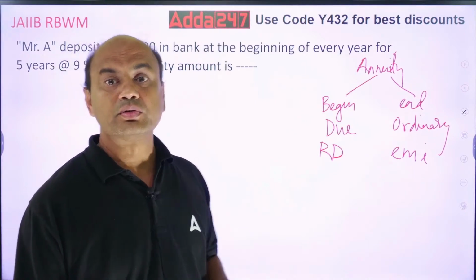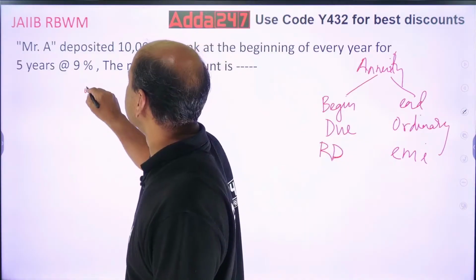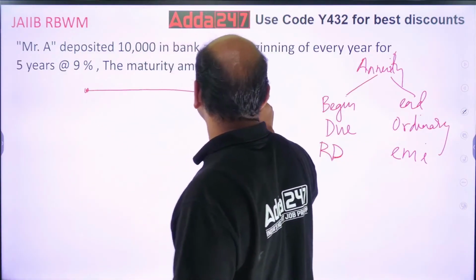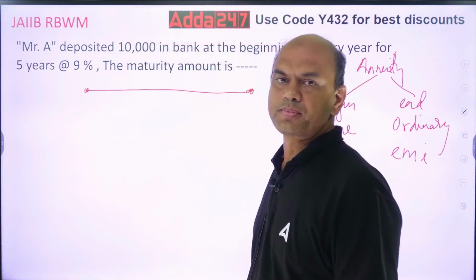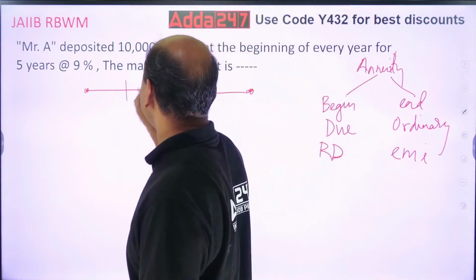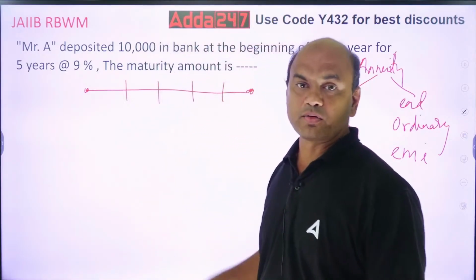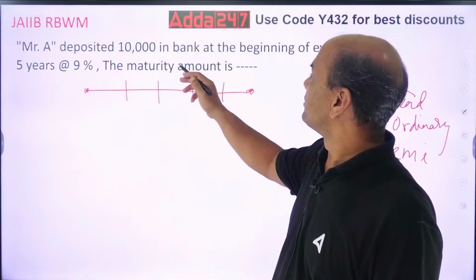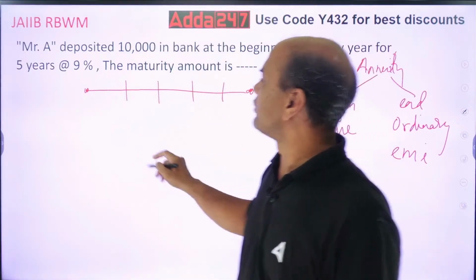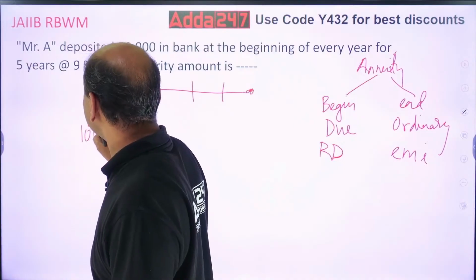So this is given as beginning, means what? What will happen over here? See, this is year 1. This is 5th year. So 1, 2, 3, 4 and 5. So at the beginning of the year I am investing, deposited 10,000 at the beginning of each year. So here I am investing 10,000, 10k.